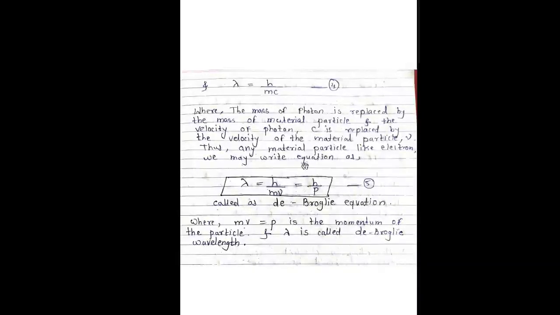This is equation 5, called the de Broglie equation, where mv = p is the momentum of the particle and λ is called the de Broglie wavelength.